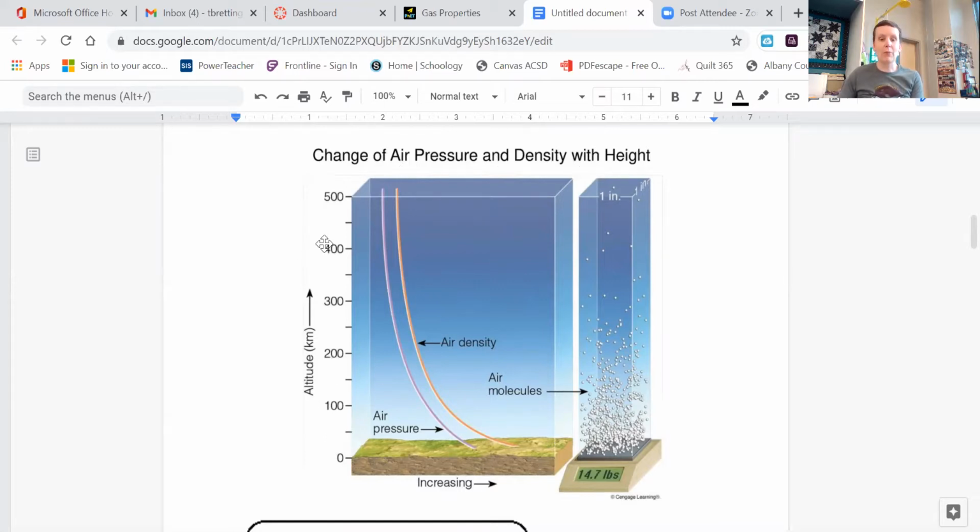And there's a lot of debate about where the edge of the atmosphere is because the particles, look at this. I mean, this is a column of gas 1 inch by 1 inch. So this is massively not to scale, by the way. And this column of gas weighs 14.7 pounds. But if you look at the column of gas, it's much more dense towards the ground than it is towards outer space. Now, where does the atmosphere actually end? Like, is this particle up here just a stray particle that happens to be floating away in outer space? Or is it still being held by Earth's gravity and part of the atmosphere? That's a debate. But the point is, this column of gas is miles and miles and miles thick.